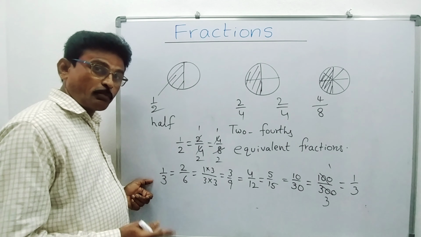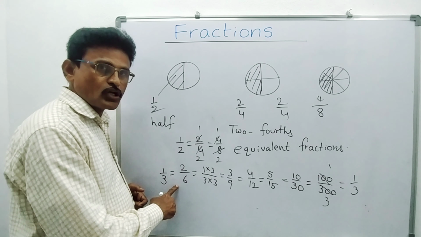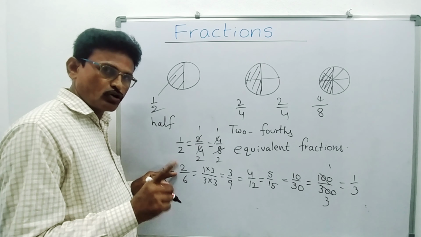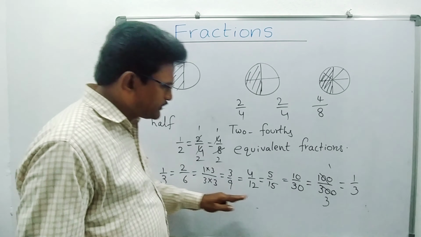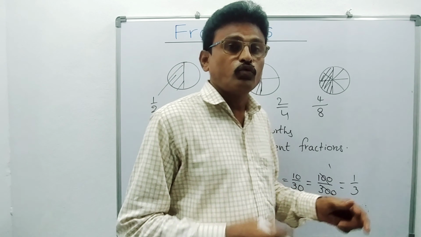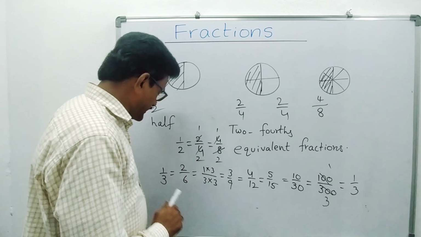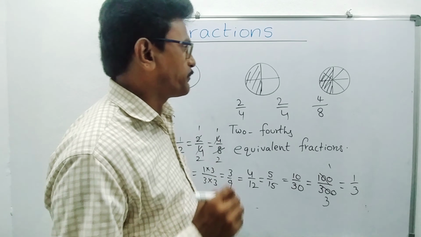Suppose 1 by 3, if you multiply both numerator and denominator by 2, you are getting 2 by 6. If you divide 2 by 6, both numerator and denominator, by 2, you will get 1 by 3. Students, these are fractions. We are cancelling the numerator and denominator. Finally, we are getting the simplest form. Okay? This is said to be standard form.